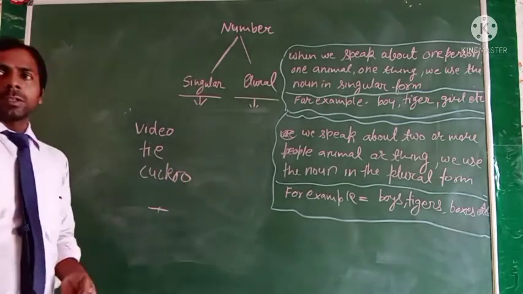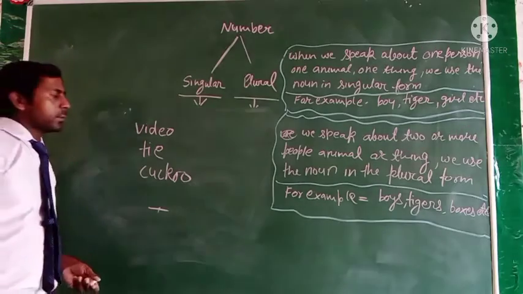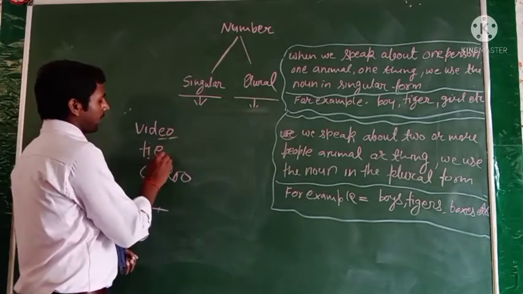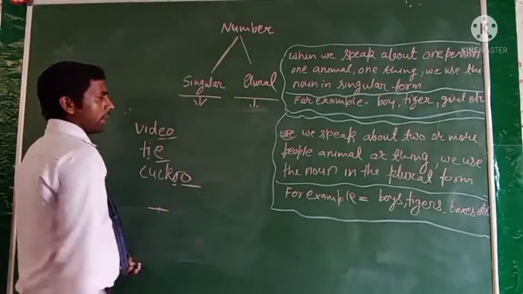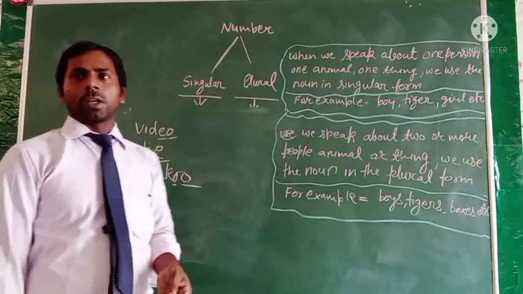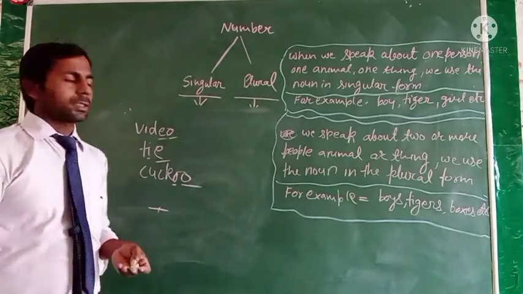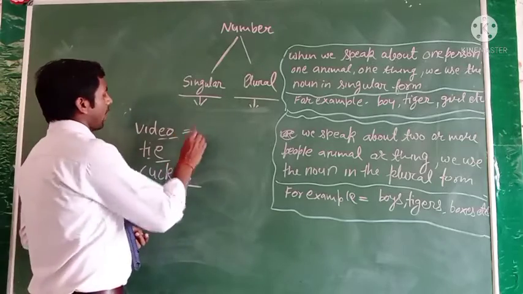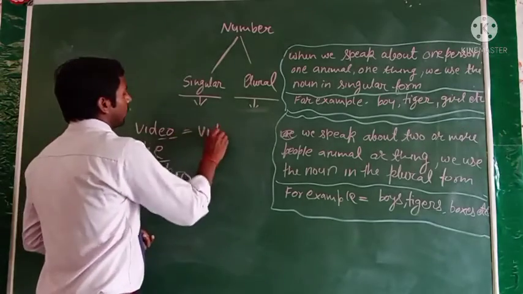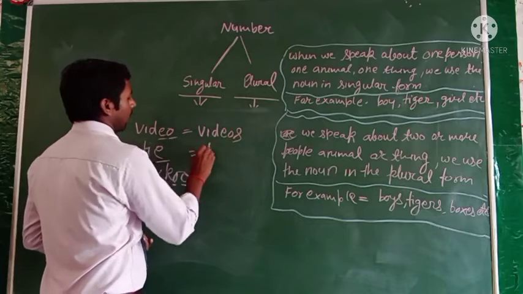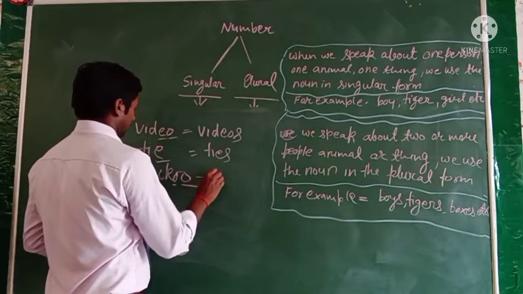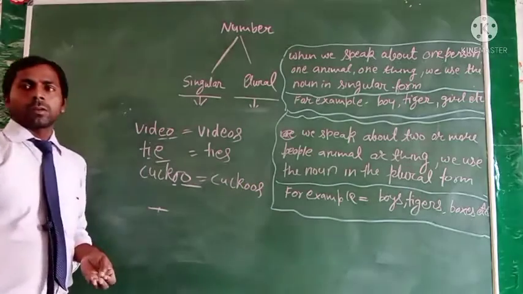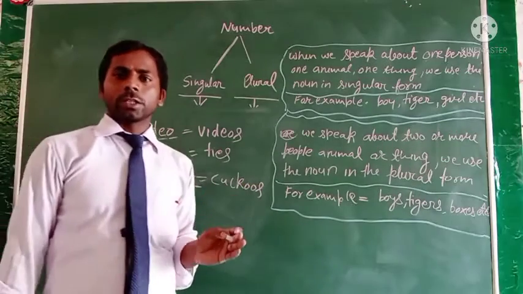Okay, these words end with the letters e, o, i, double o. So in these words we have to use only s. Then it will be videos, times, cuckoos. Okay, nothing more, we can change it.